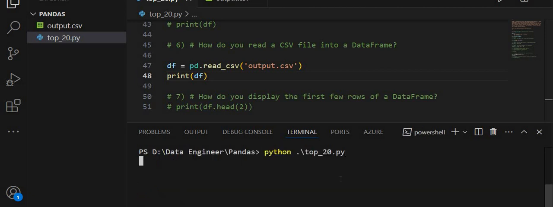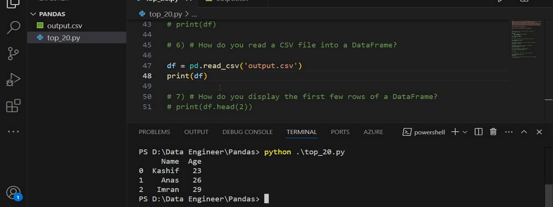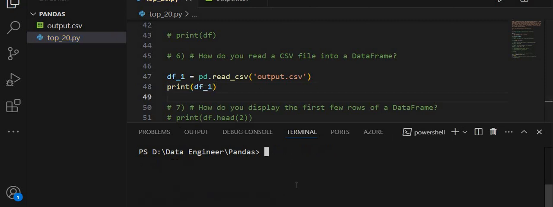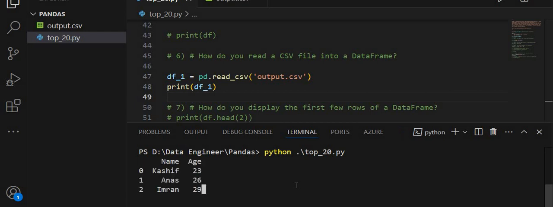As you see, the data frame looks like this from the output.csv file. If you are confused about the names, I am going to change the name of my variable to df_1.